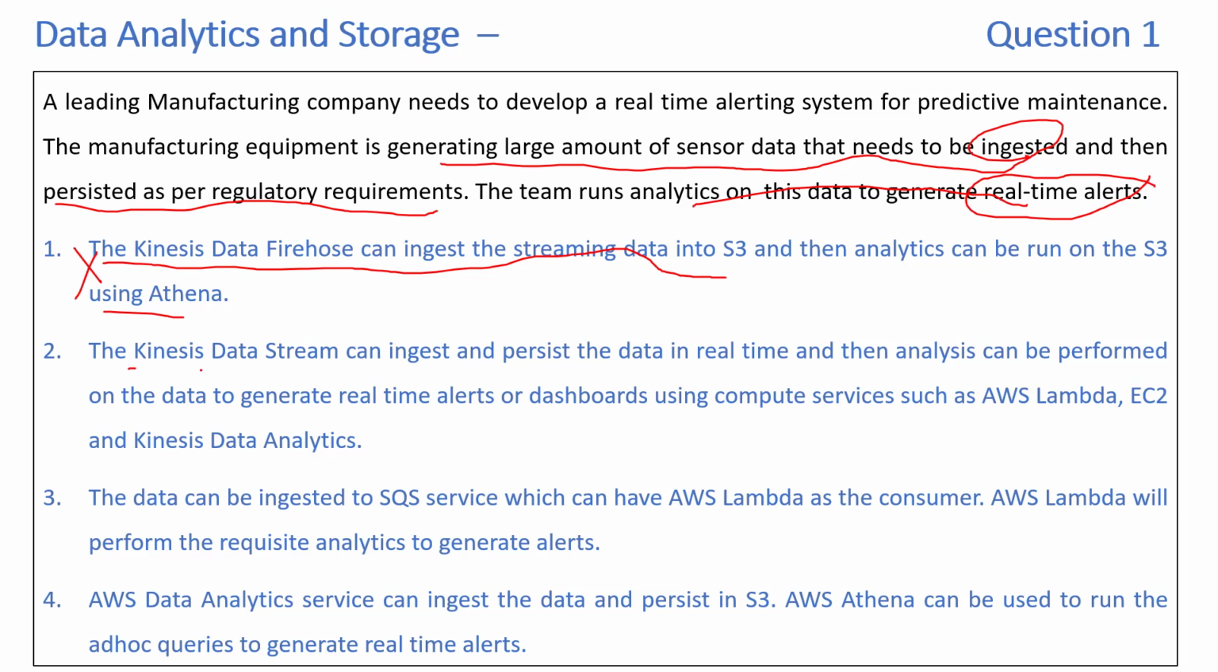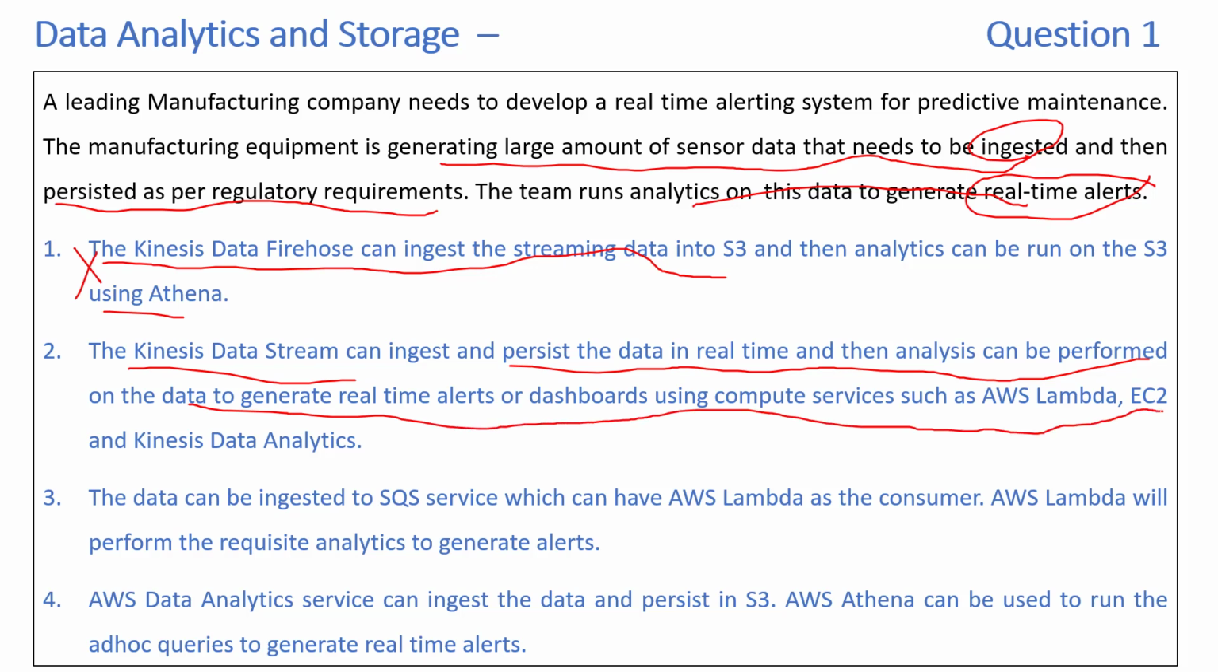Now let's look at the second one. The Kinesis Data Stream can ingest and persist the data in real time, and then analysis can be performed on the data to generate real-time alerts or dashboards using compute services such as AWS Lambda, EC2, and Kinesis Data Analytics. So we know that Kinesis Data Stream can ingest the data, so this is correct, and it can also persist the data in real time. It's a real-time service compared to Data Firehose, which is near real time. Once you persist the data, you can run either AWS Lambda or Kinesis Data Analytics on top of that to generate real-time alerts. So this seems like a very good fit for the requirements that we had.